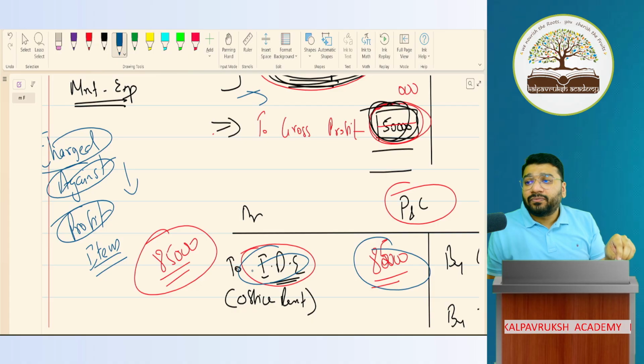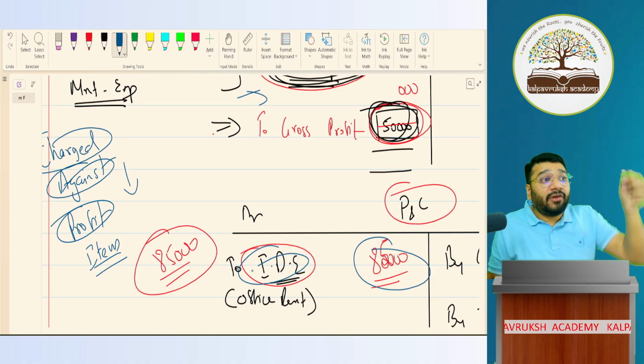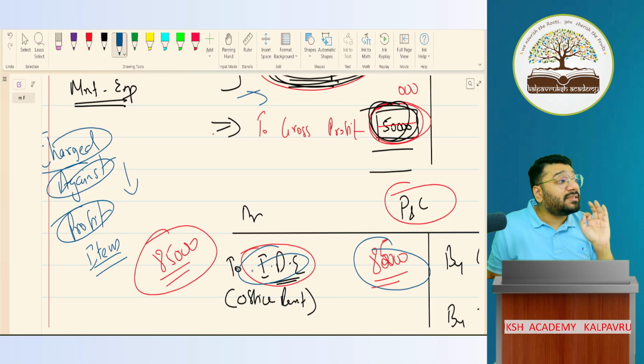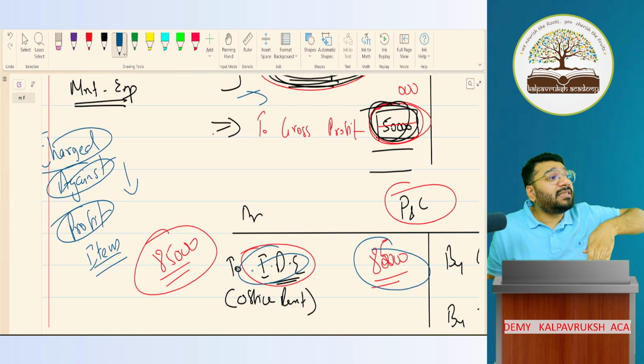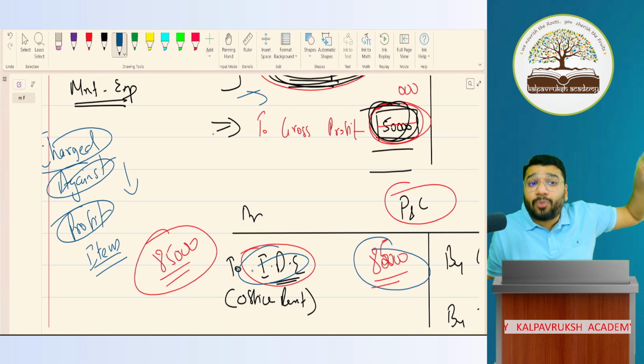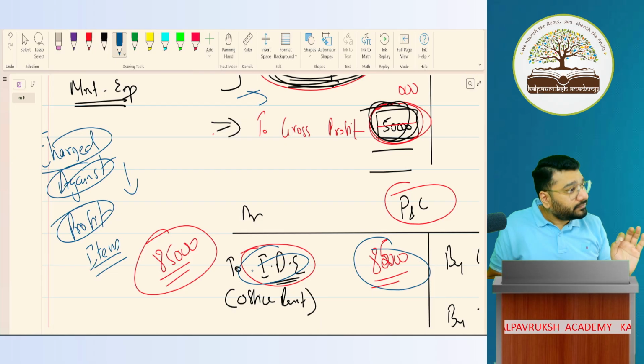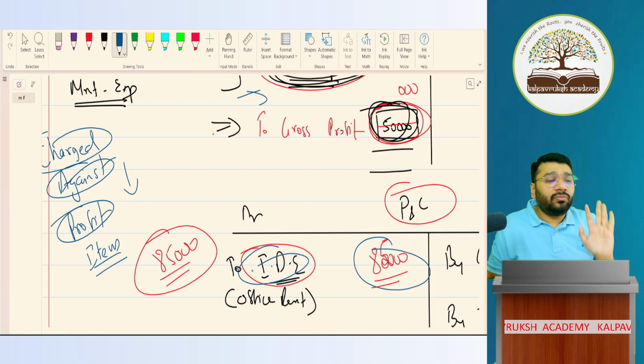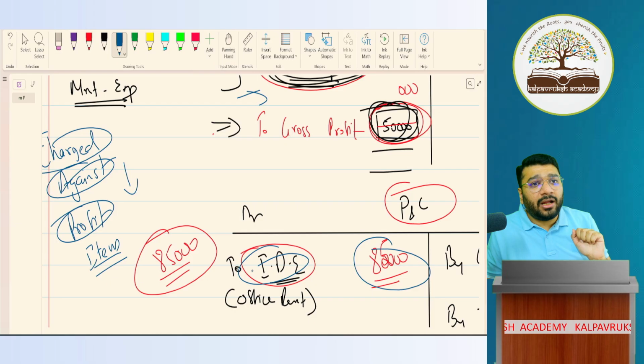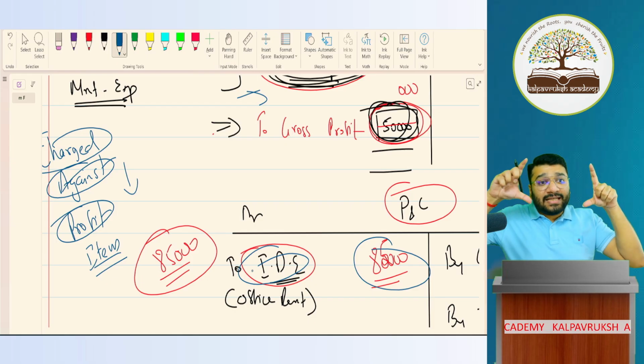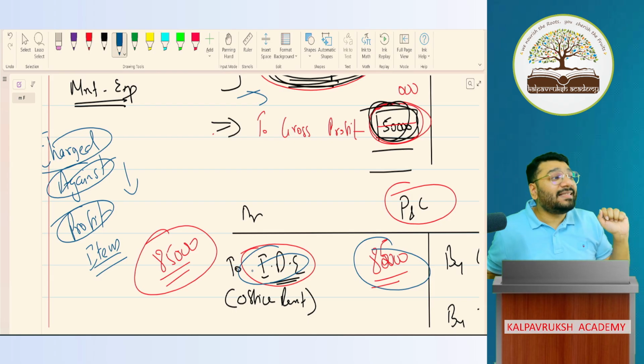So any item or any expense which is recorded in the trading account or the P&L account is called a charge against profit item. So in 11th standard, all the expenses that we discussed were charge against profit items. Got it, not got it? So far clear? Now, these both documents, trading and P&L account put together, plus the balance sheet, put together are called financial statements.